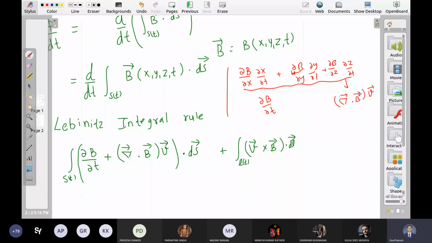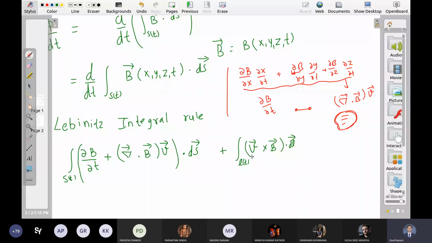ये कहाँ से आया है? So this is like when you put the boundary and take the time derivative over the boundary. This is the boundary here. In one dimension you will get only 2 points. In the case of a surface, what is the boundary of a surface? This outermost curve. Okay. So this is just a ready-made answer. The exact derivation is quite difficult. Don't go into that much.